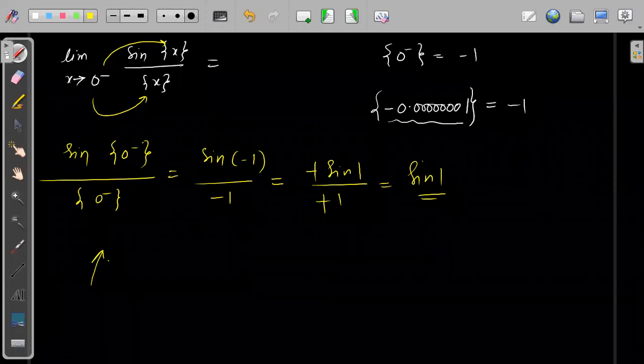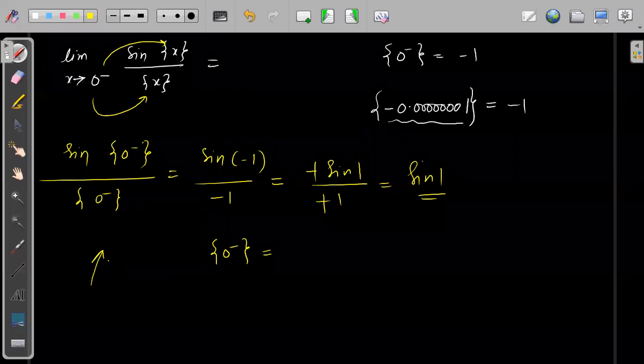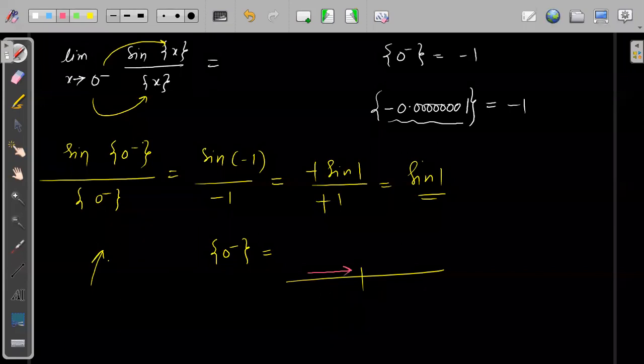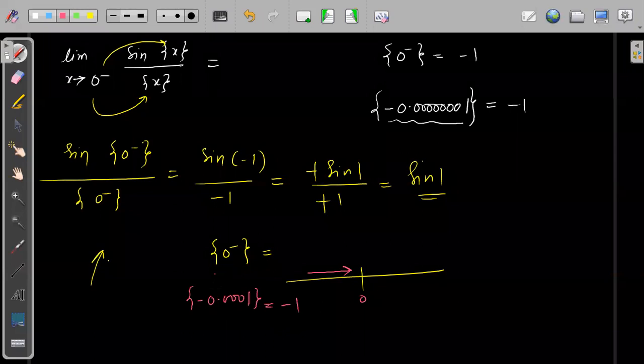Fractional part of 0 minus. What is 0 minus? If you remember, 0 minus is when I am approaching 0 from the left side. The fractional part when I'm coming from the left side is what? That means minus of 0.0001 approximately. This will be minus 1. The fractional part of 0 minus is exactly minus 1.